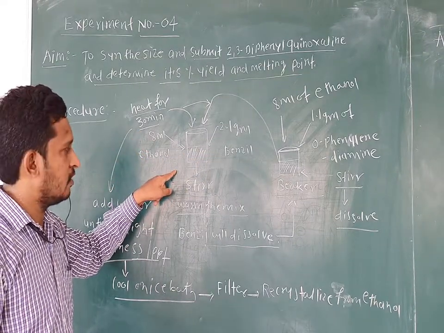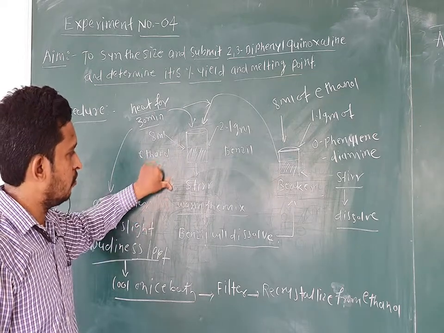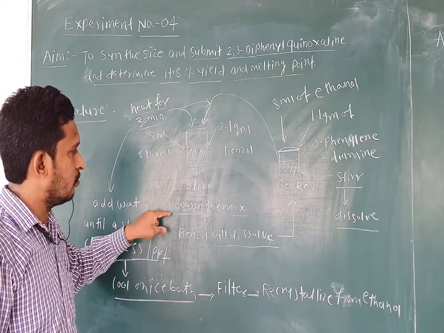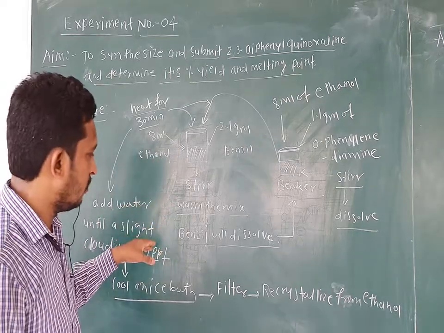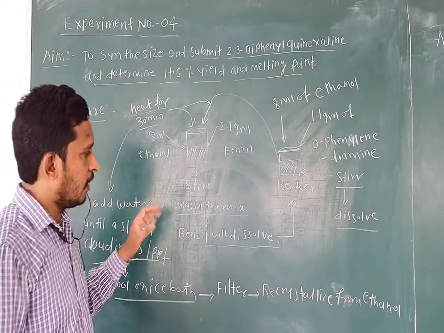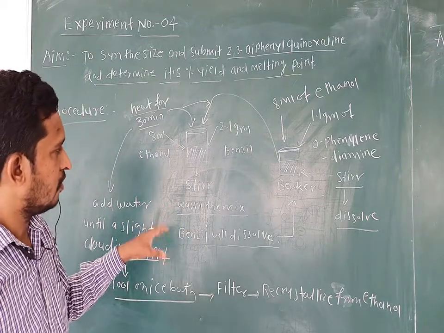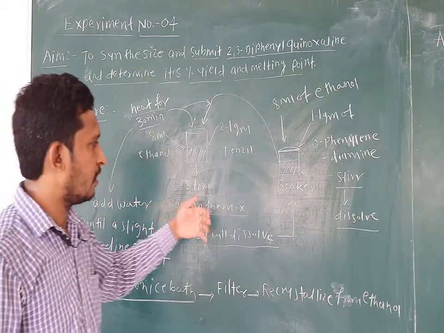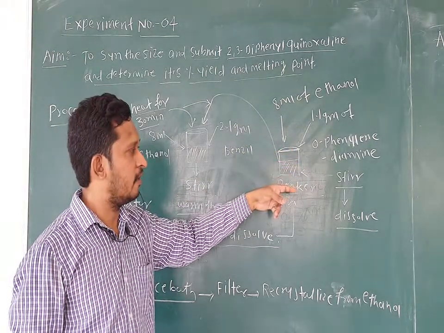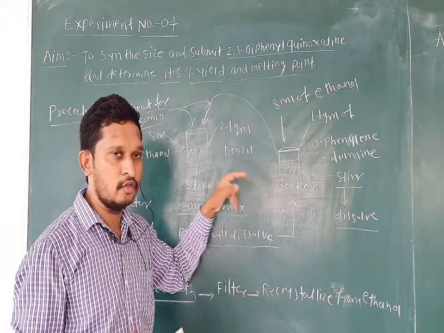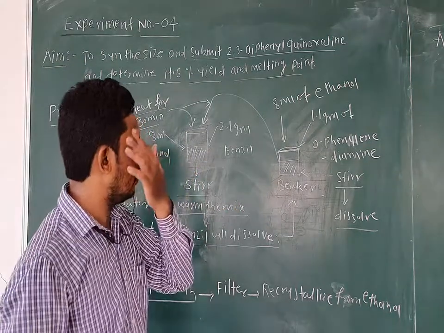After stirring, you have to warm this solution, and after warming, the benzil will dissolve into the solution. After that dissolution, take another beaker, and in this beaker you have to take 1.1 gram of orthophenylene diamine. You have to stir it and dissolve it properly in 8 ml of